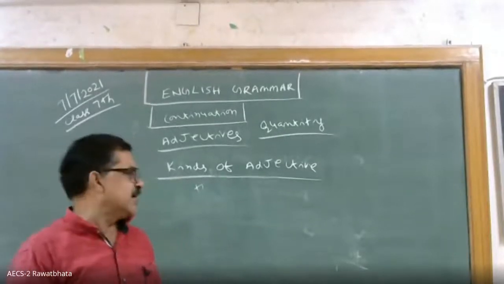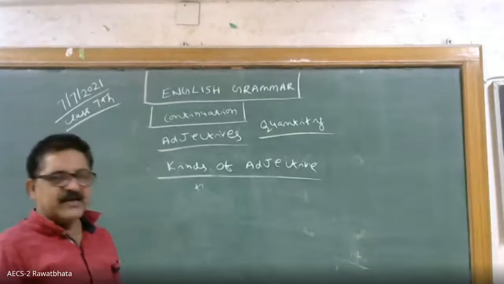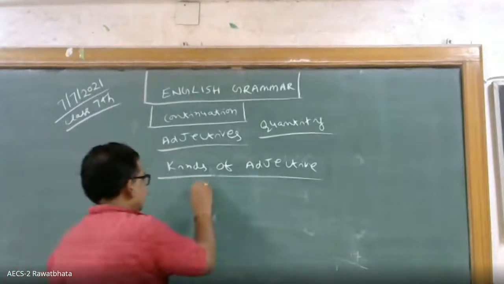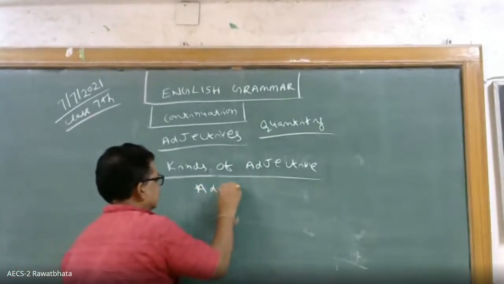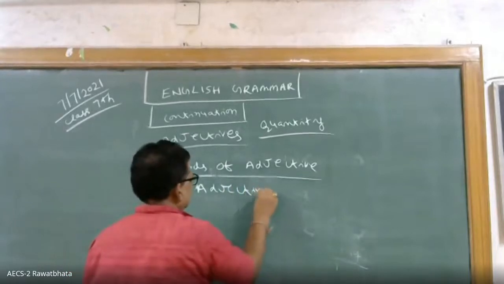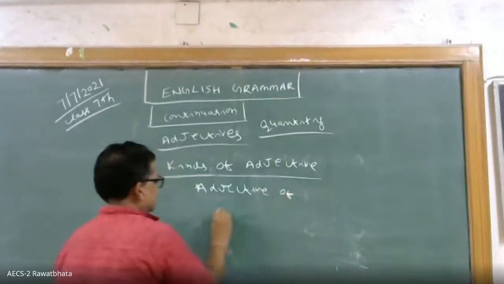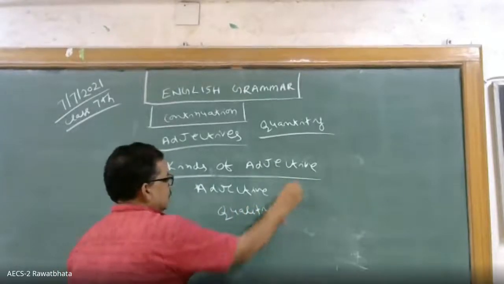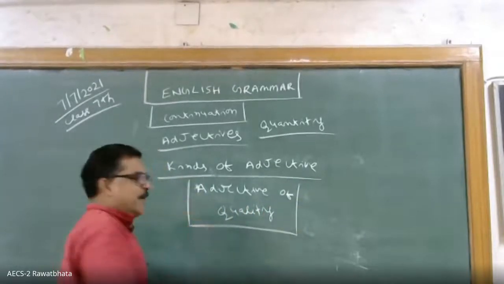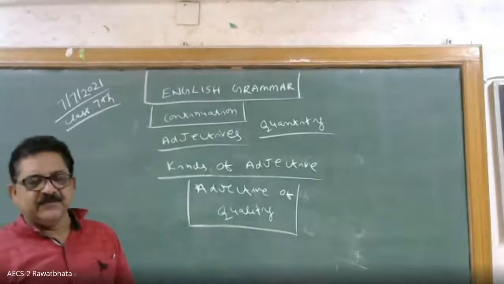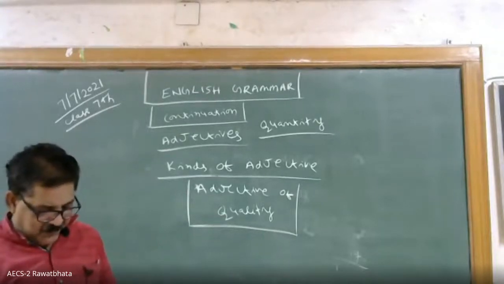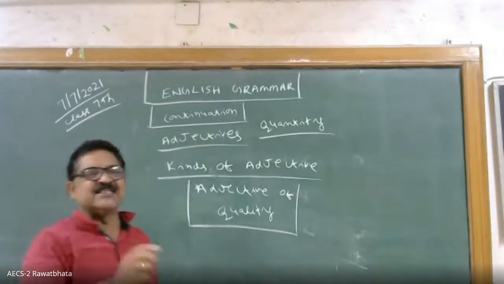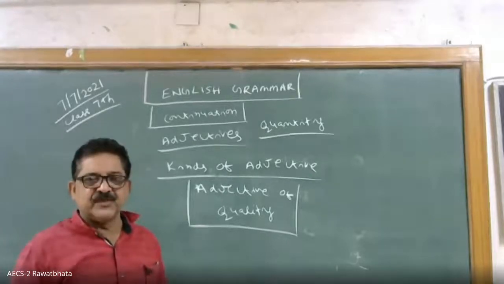In all the three cases, it will come under adjective of quality. So, first kind of adjective is adjective of quality. Okay. So, for example, you can tell this is Chinese tea directly.